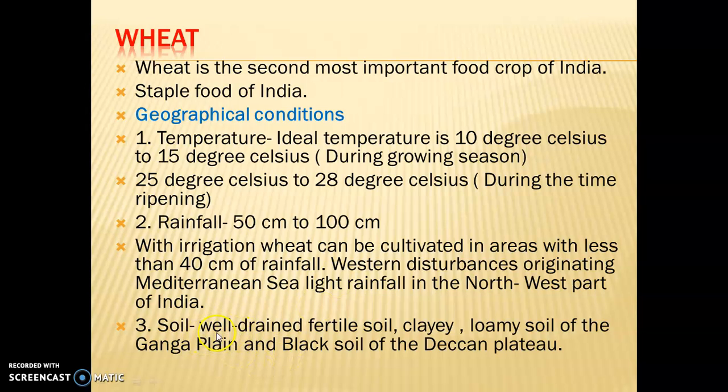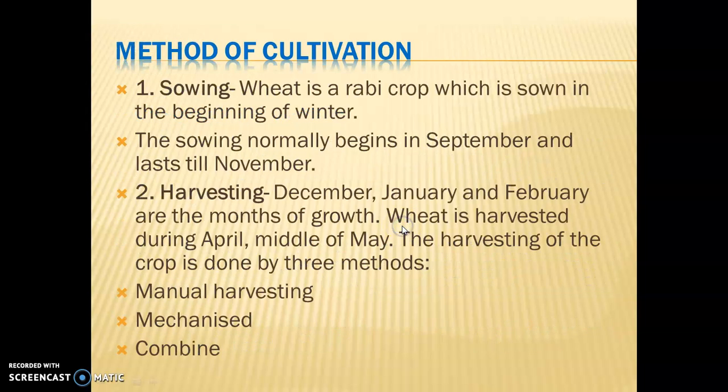And the soil requirement: well drained fertile soil, clay loamy soil of the Ganga plain, means the northern part, and in the southern part black soil is suitable for the growth of wheat. Method of cultivation. As we have discussed in the previous slide on sowing of rice, three methods are used for sowing: broadcasting, dibbling, drilling. All three methods are the same under wheat also. So we have to write the same method of sowing here also.